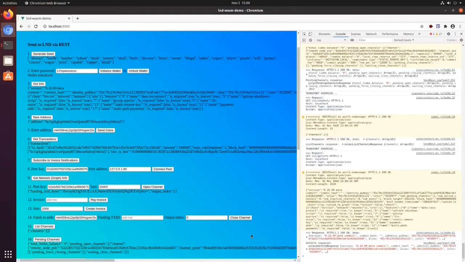We've had a couple blocks here. We fast forwarded a little bit through a couple blocks. So now we're just waiting for our third block, and then it should be a fully active channel. Again, this stuff is pretty bleeding edge.